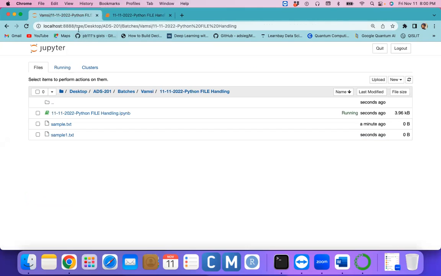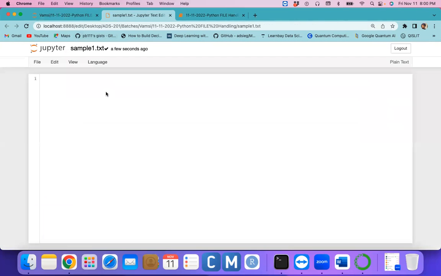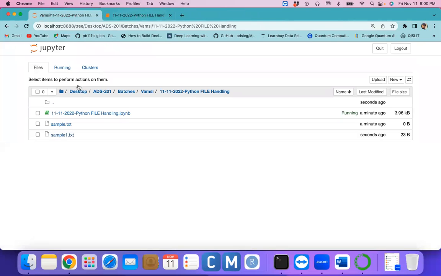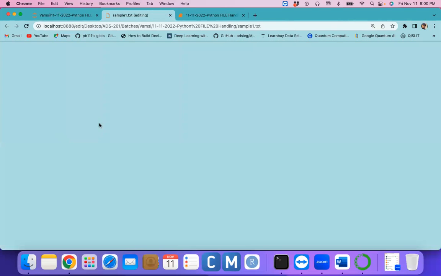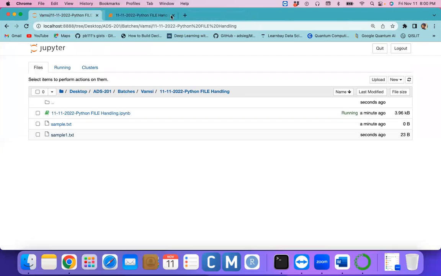Here also I would like to write some text. I am a sample txt text file. I have only 3 lines. Now we can close it. For confirmation, we can open this one. The file is available. We can close this one.